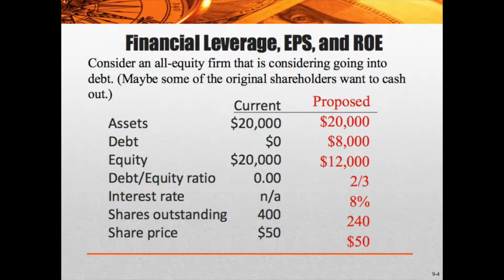Anyway, the interest rate on the debt is 8%. Shares outstanding are 240. So we bought back 160 shares at $50 a piece. 160 times $50 is the $8,000 that we have in debt. So the bank loaned us $8,000. We took the $8,000 and bought 160 shares. We retired those. Nobody has those shares anymore. So now there's 240 shares remaining, and the price hasn't changed. It's still $50 for the share price.